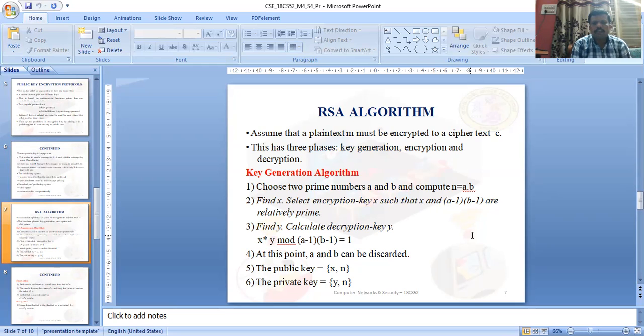Then find Y and calculate the decryption key with the equation X times Y mod (A minus one)(B minus one) equals one. At this point A and B are discarded. The public key pair is X comma N, where N was computed as A times B, and the private key pair is Y and N.